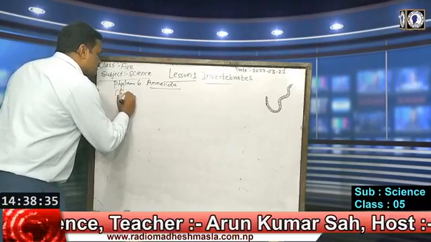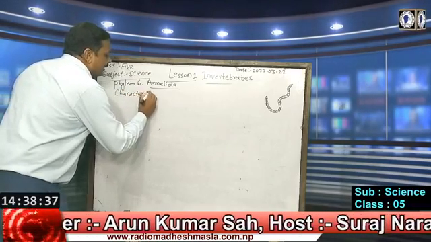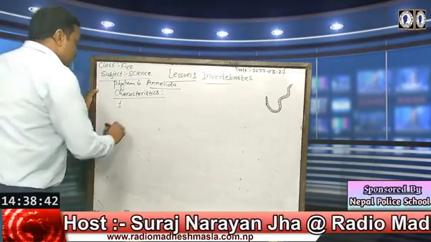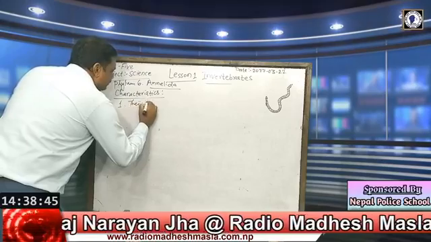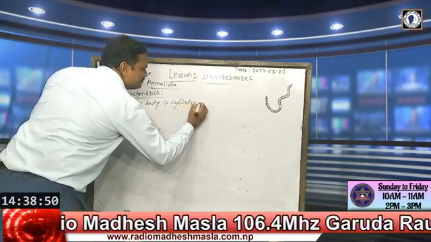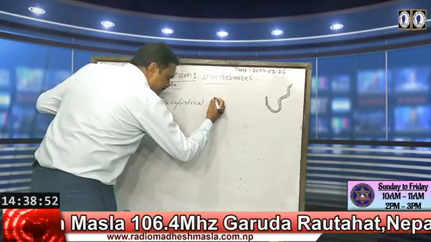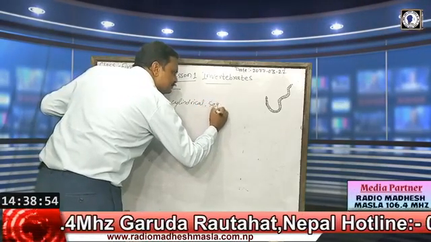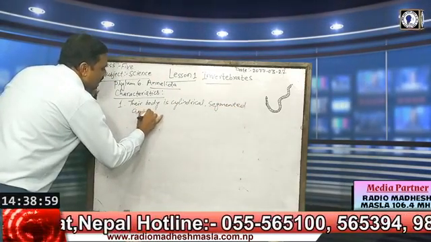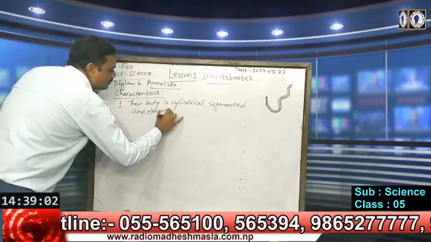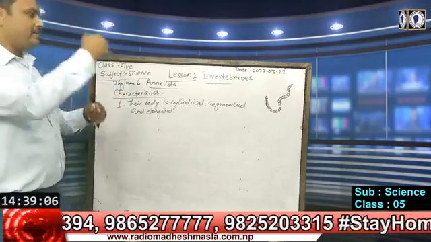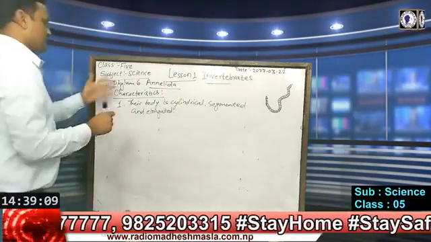Now characteristics. First characteristic we can write, their body is cylindrical, segmented, and elongated. Long body, cylindrical in shape, and segments are there in the body. So that is the first characteristic.